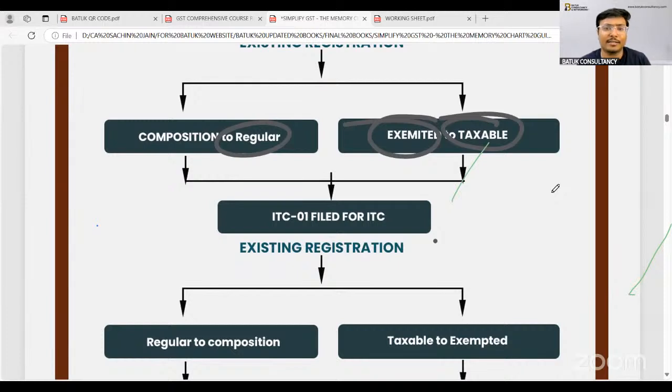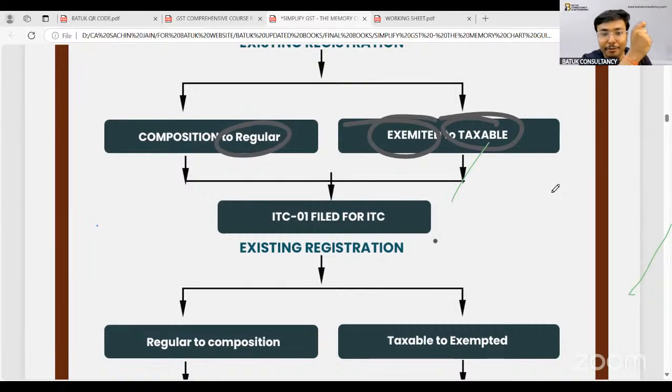Just try to understand the crux. Sir, one particular person was a composition dealer, then converted into regular. During the term when the person was registered as a composition dealer, that person has not claimed the input tax credit, but was buying the goods from the market and the supplier is charging the GST.